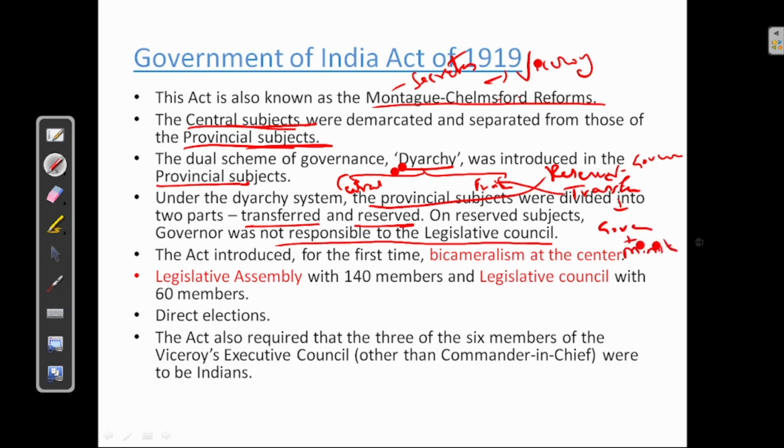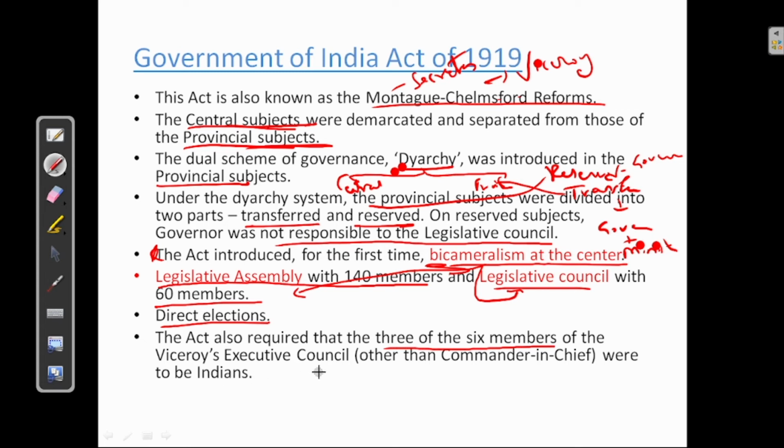Okay, the act introduced for the first time bicameralism at the center. Bicameralism, legislative assembly and legislative council. This was introduced for the first time in 1919. This is also important. Bicameralism was introduced for the first time in Government of India Act of 1919. Legislative assembly with 140 members and legislative council with 60 members. Next, it introduced the direct elections. The act also required that 3 of the 6 members of Viceroy's Executive Council were to be Indians. 3 out of 6 were Indians in the Viceroy's Executive Council.